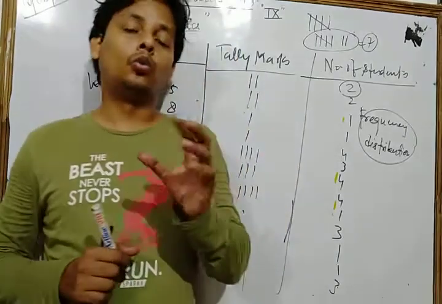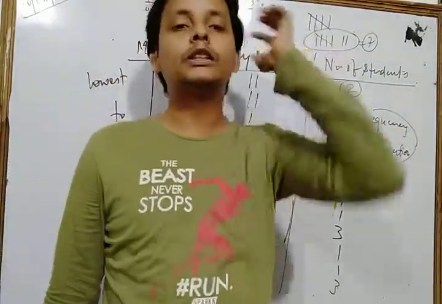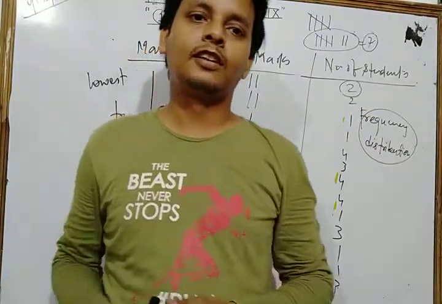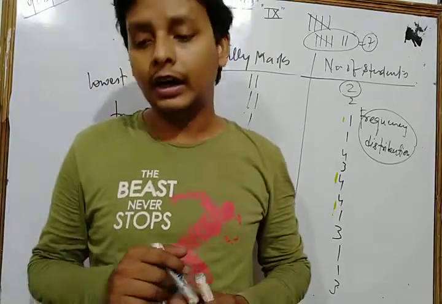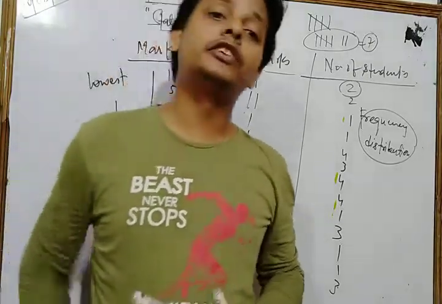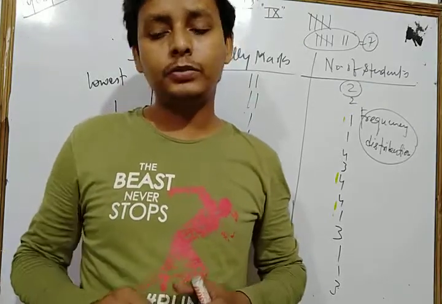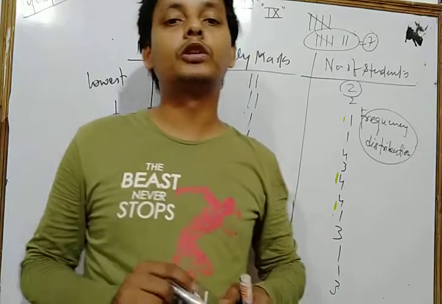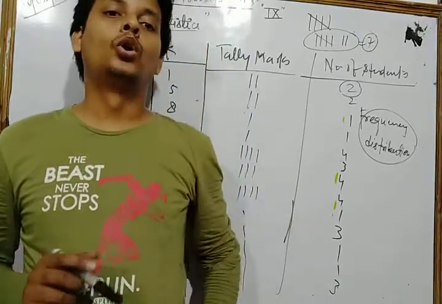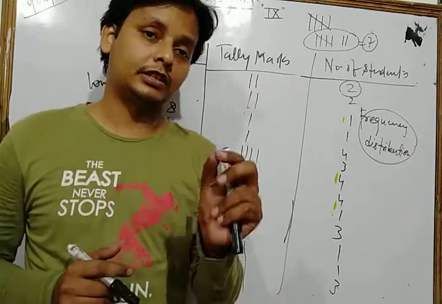Now, what is this word frequency here? What is the frequency of any data? Listen, dear students: the number of times an observation occurs in the given data is called the frequency of the observation. This is a very important word of statistics. Frequency. What is frequency?